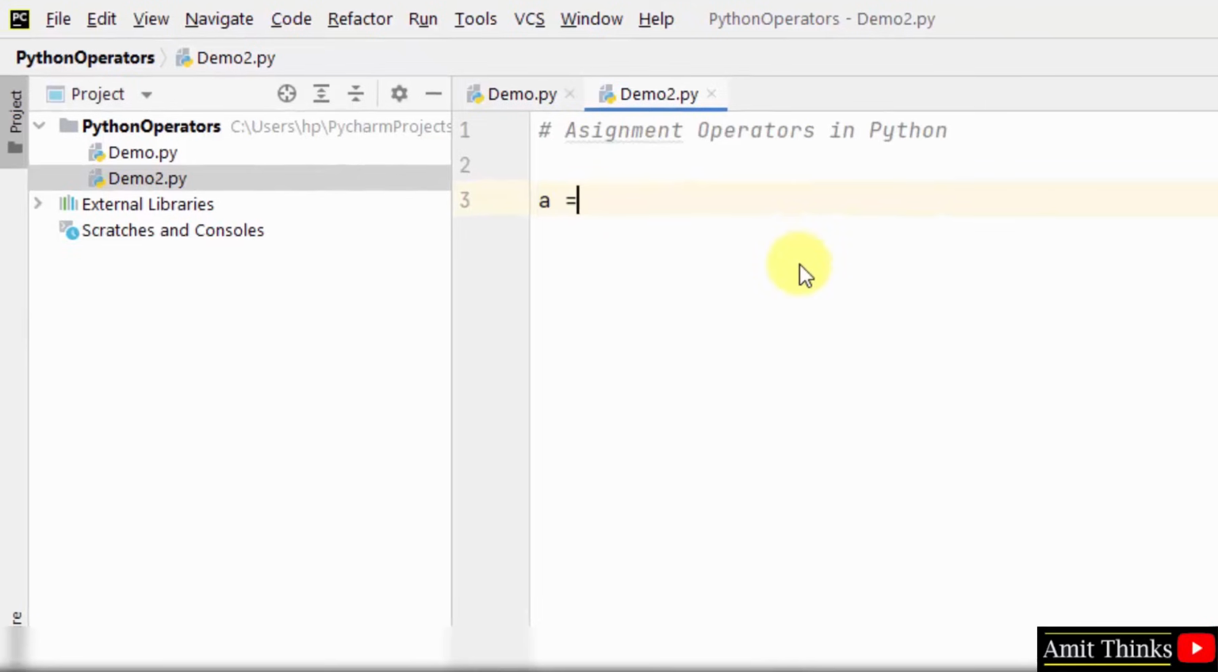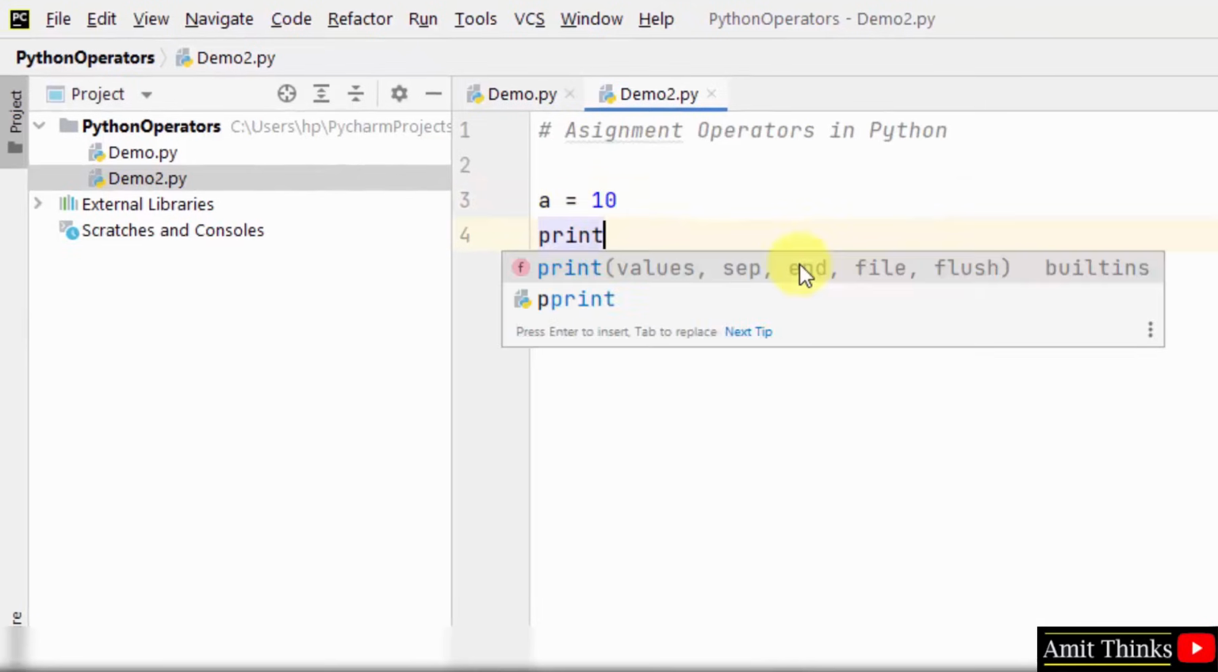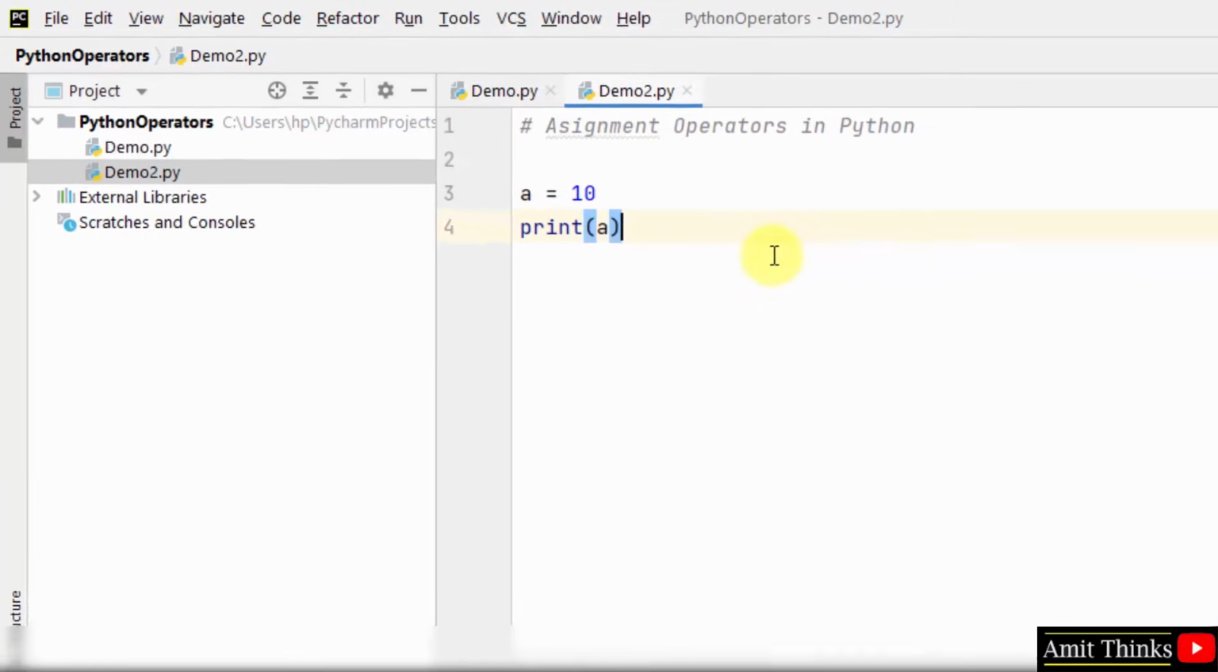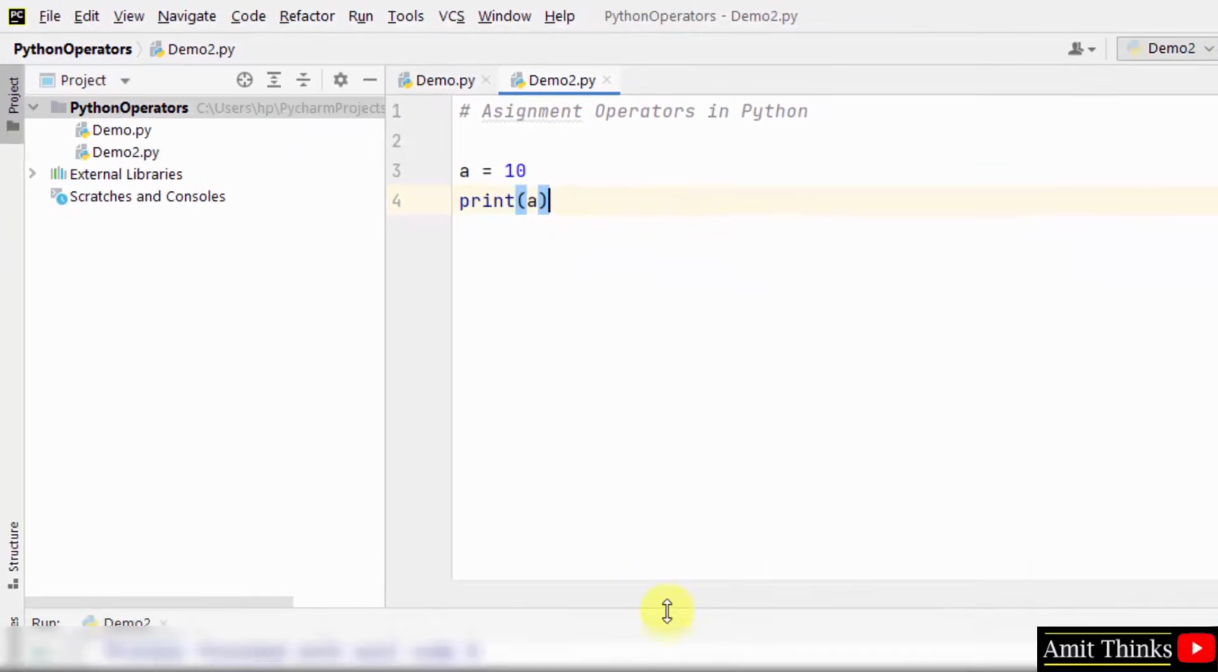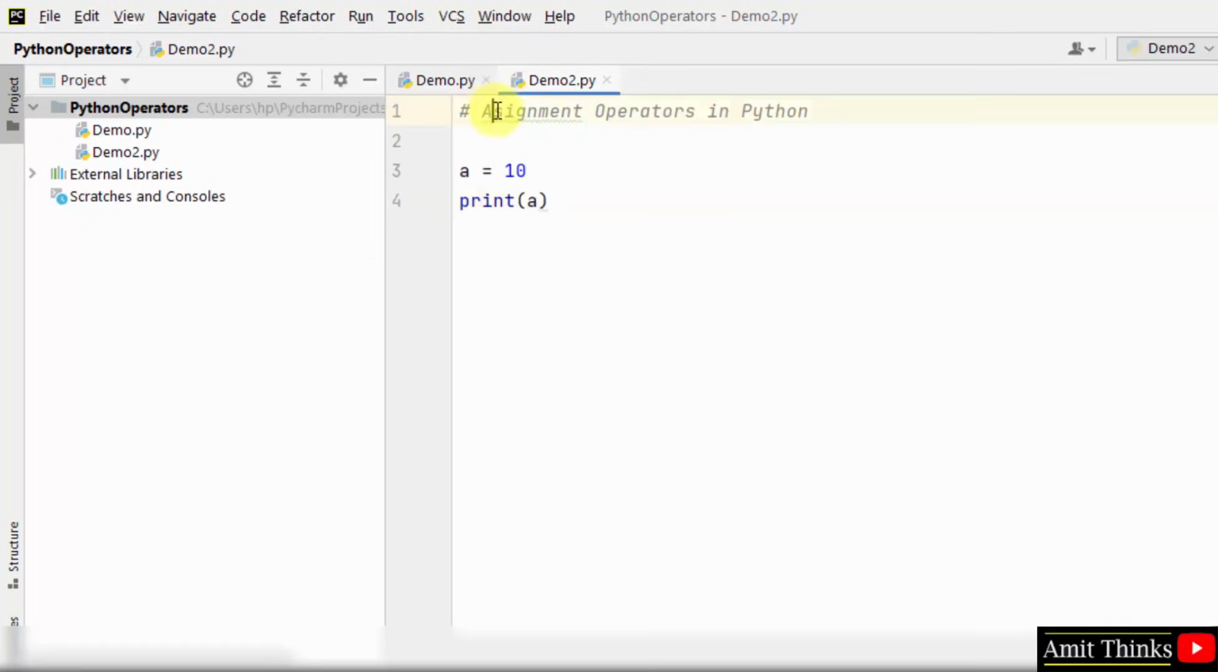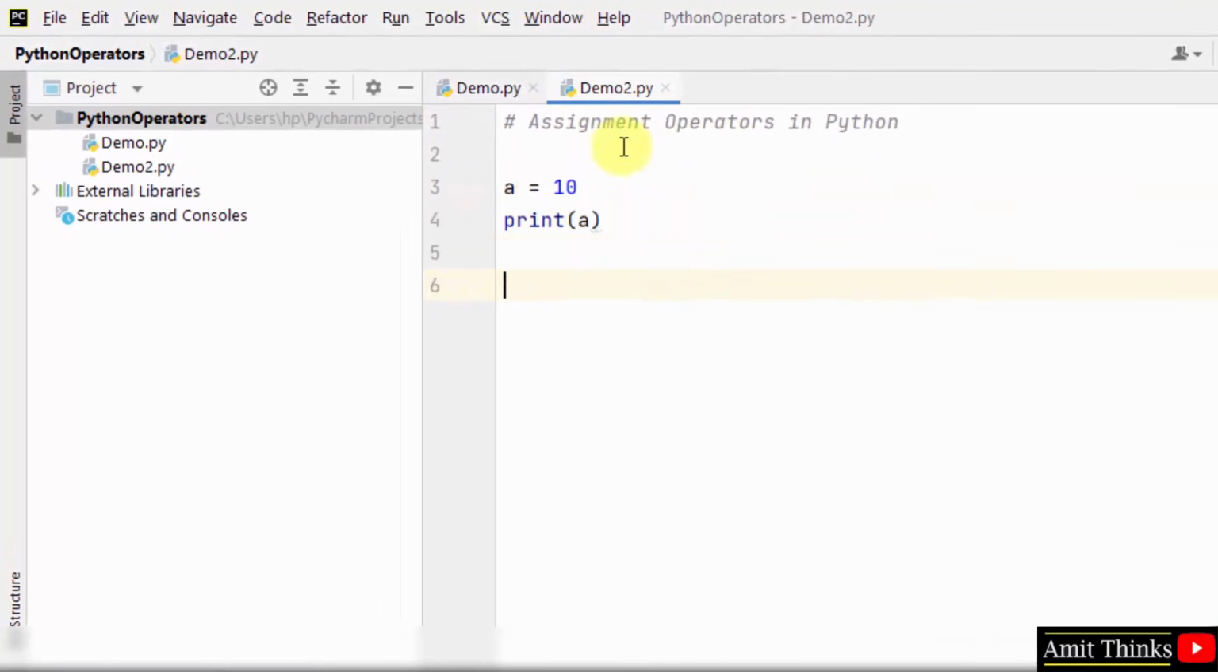First is the assignment operator. Let's say it's a is equal to 10. I just printed the value of a. This is our assignment operator. Okay, here it is. We have printed a value. Now let us move further to AND assignment operator.